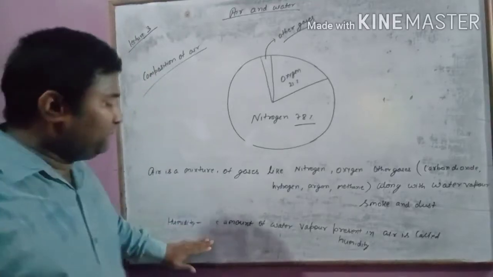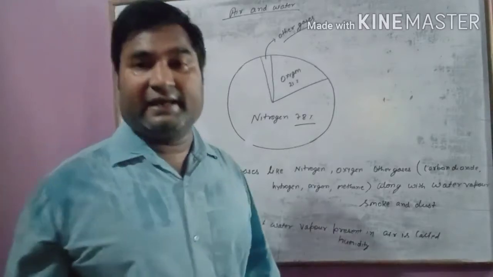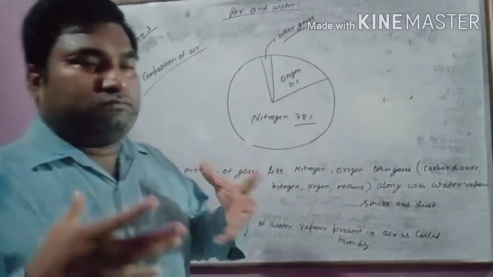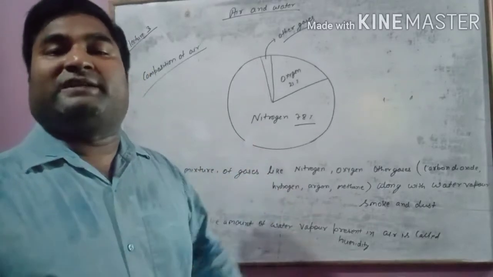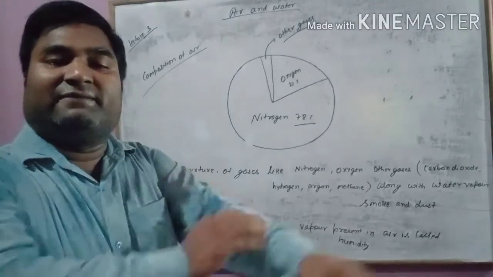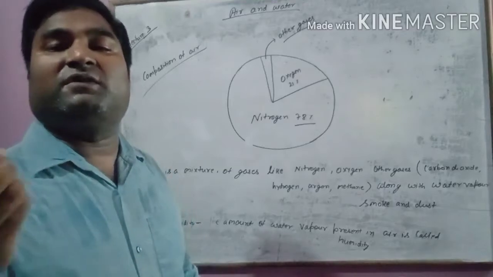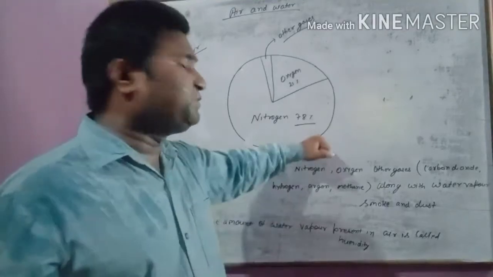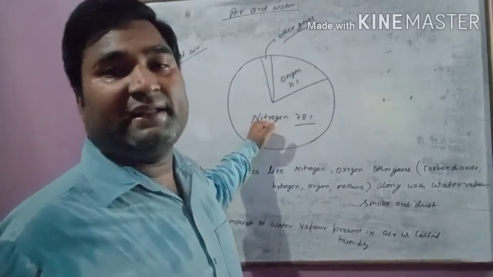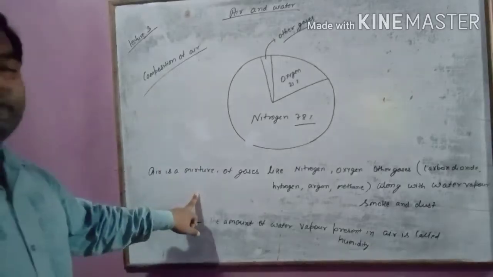Next is humidity. The amount of water vapor present in air is called humidity. In the rainy season, you see that after the rain it feels a bit hotter and the skin feels so watery. That is called humidity. This happens due to humidity. The amount of water vapor present in the air is called humidity. Okay, these things you should keep in mind.